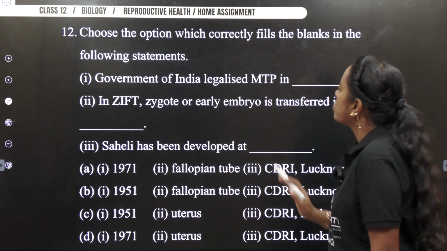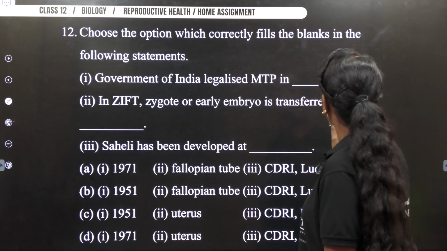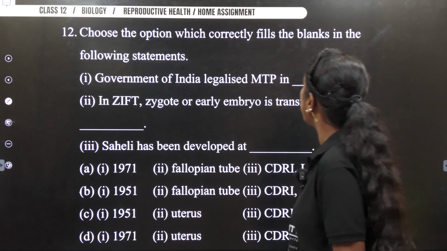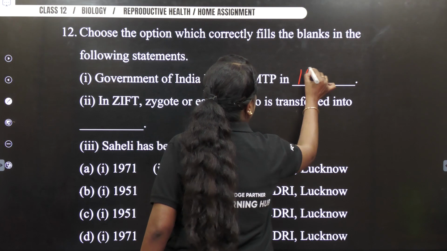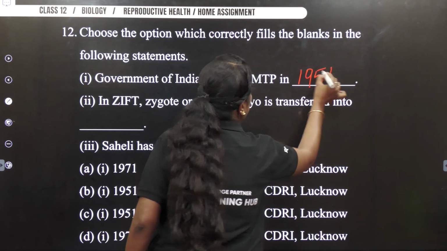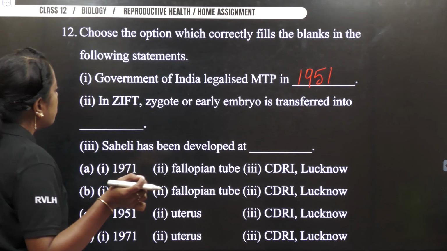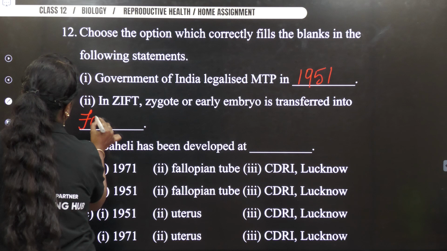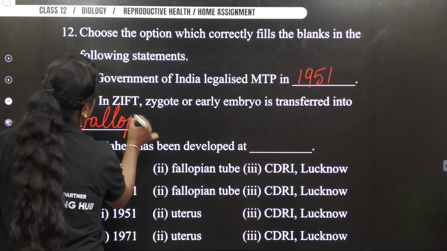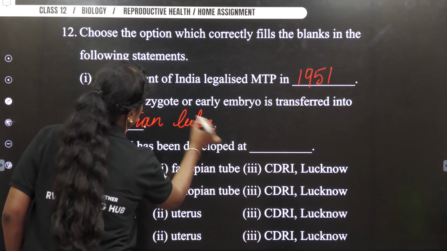Okay. So next question. Choose the option which correctly fills the blanks in the following statement. So the Government of India legalized MTP in 1951. Okay. Zygote intrafallopian transfer is transferred to what? Fallopian tube.